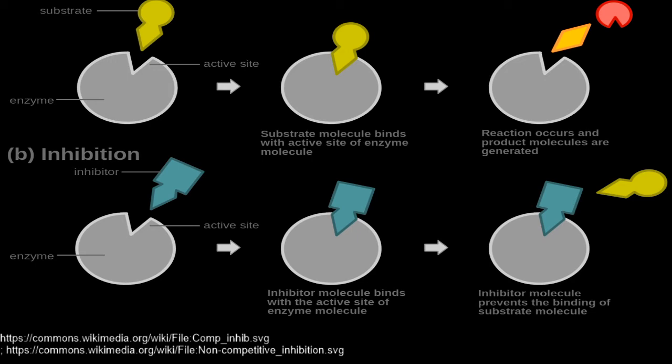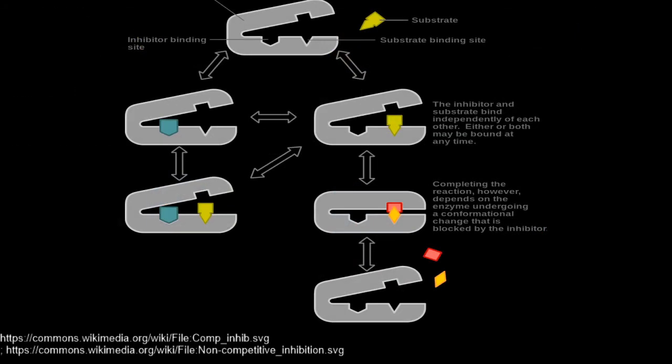Now, in non-competitive inhibition, the substrate can bind to the enzyme even if the inhibitor has bound to the enzyme. So the binding of the inhibitor does not affect binding of the substrate. Therefore, formation of both enzyme-inhibitor and enzyme-inhibitor-substrate complexes is possible.